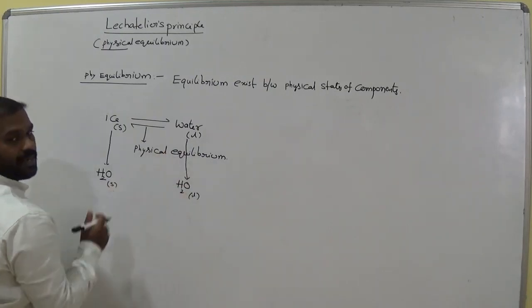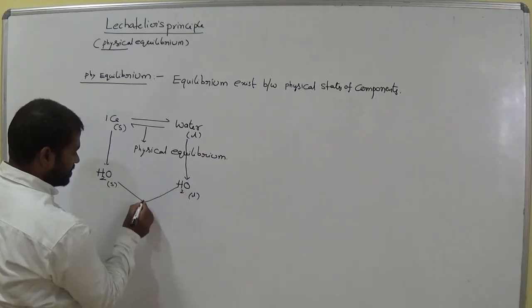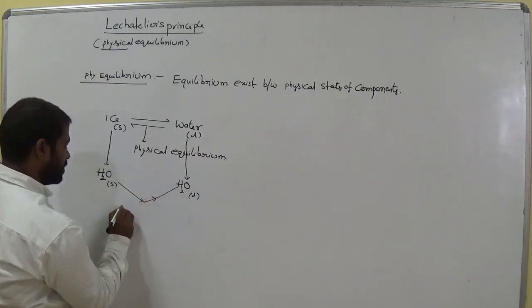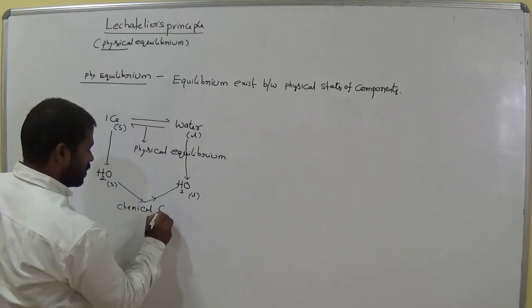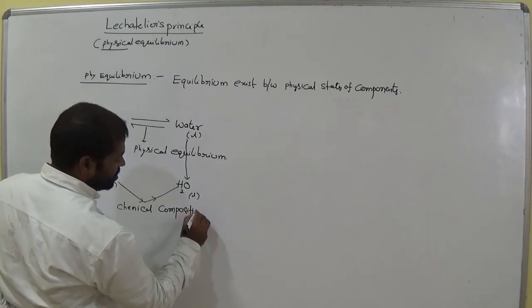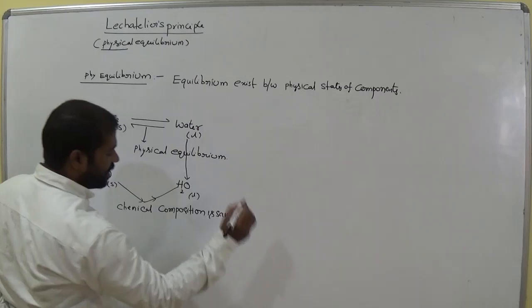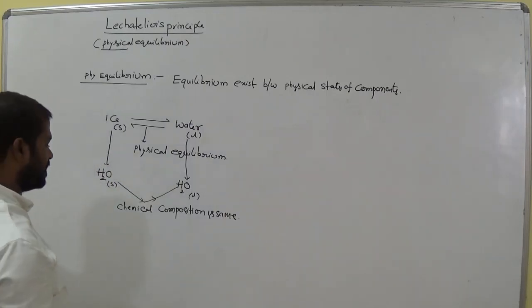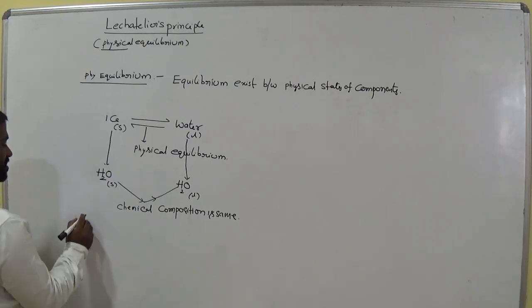In physical equilibrium, chemical composition is the same. Both have the same chemical formula.